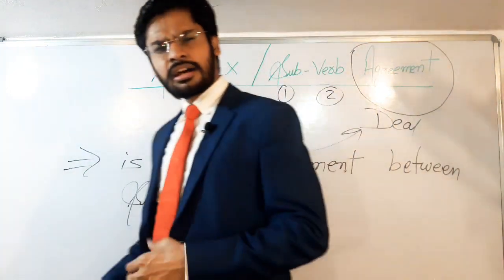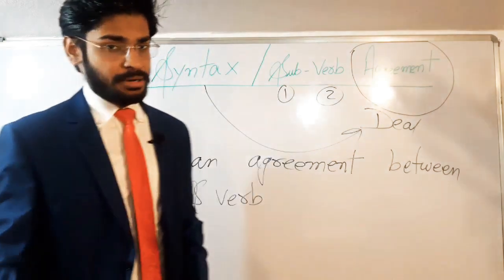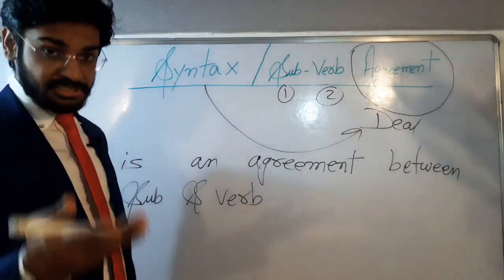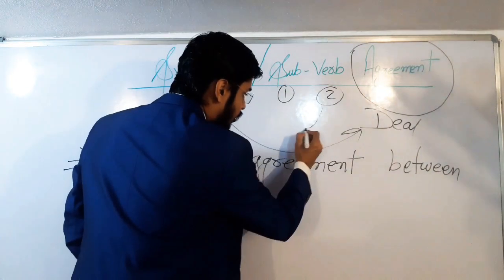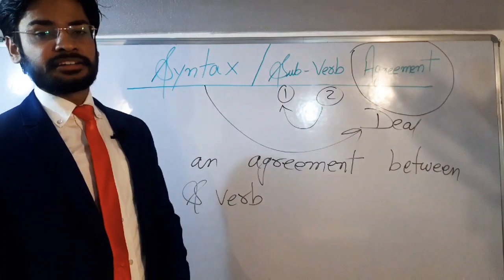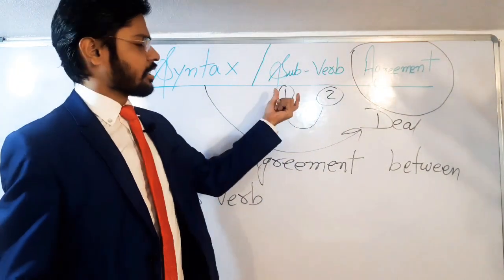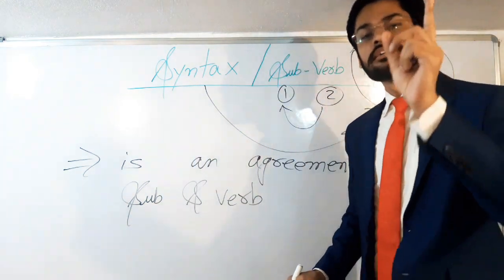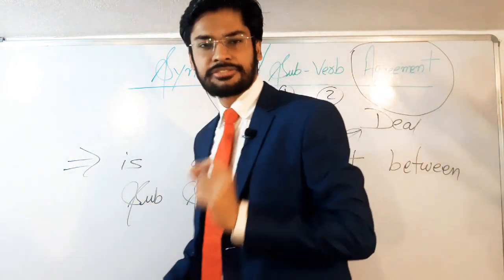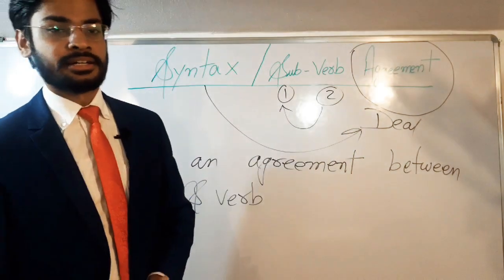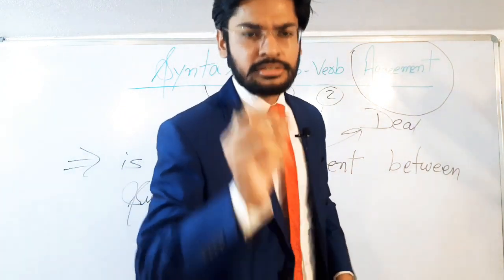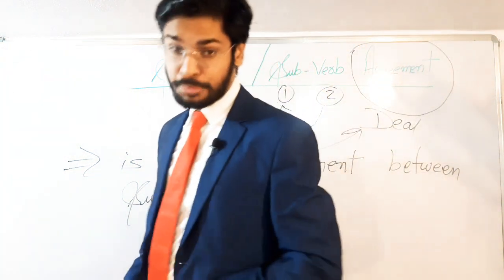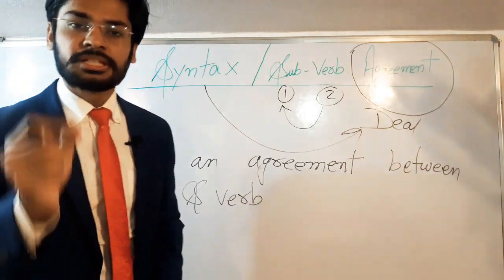Now, the next thing is, what is that agreement we are talking about? The agreement between subject and verb has taken place, and the agreement says that the verb will always change according to the subject. जो verb है आपका वो हमेशा subject के अनुसार बदलेगा. The verb will always change according to the subject. Now, what is that change we are talking about? किस change की हम बात कर रहे हैं? The change is this, children: if the subject is singular, then the verb will also be singular. If the subject is plural, then the verb will also be plural.